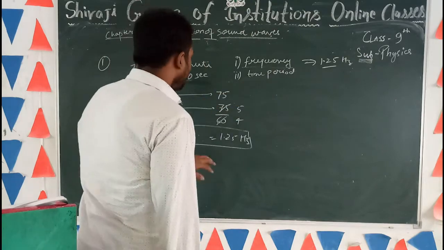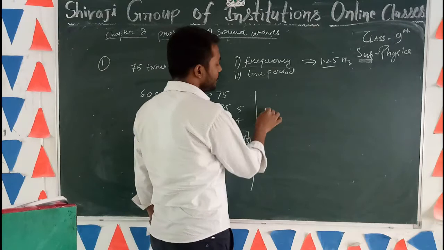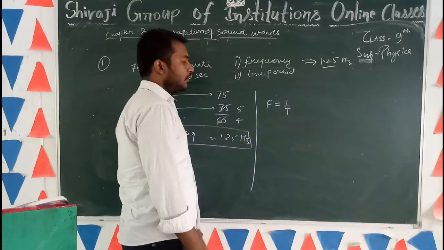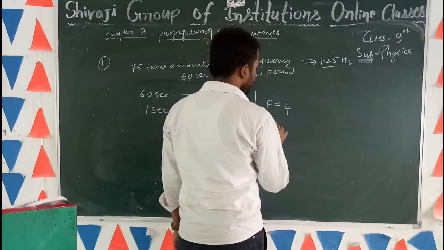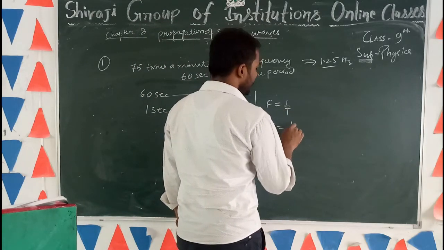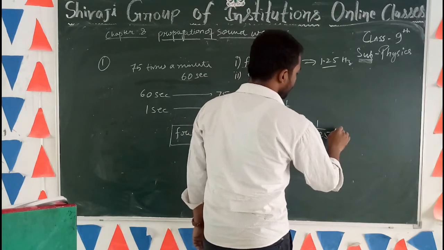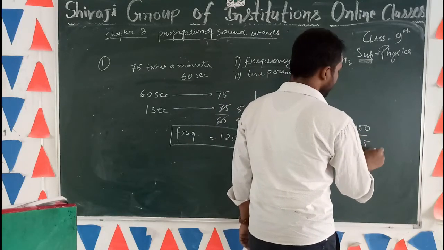And time period, we know the relation between frequency and time period, which is frequency equal to 1 upon time period. We have to find time period, so time equals 1 upon frequency, 1 upon 1.25. This will become 100 upon 125.